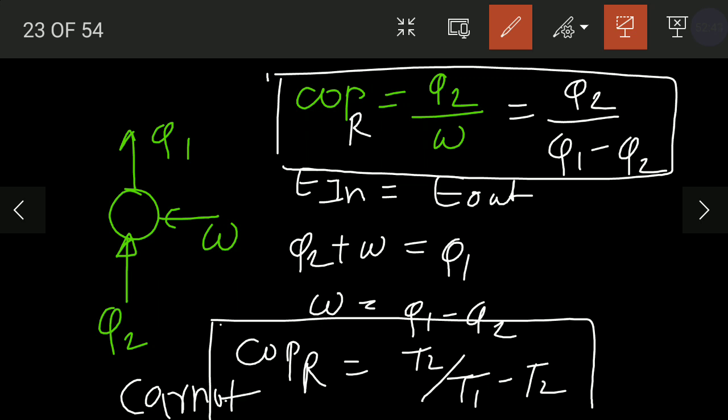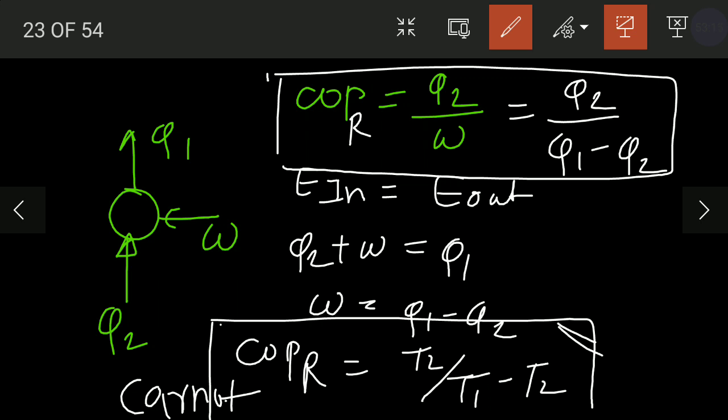This is the maximum value of COP. When you calculate the Carnot COP in terms of temperature, it gives you the maximum COP. The COP of a real refrigerator is never greater than the Carnot COP. The Carnot COP is highest because all the processes are reversible.